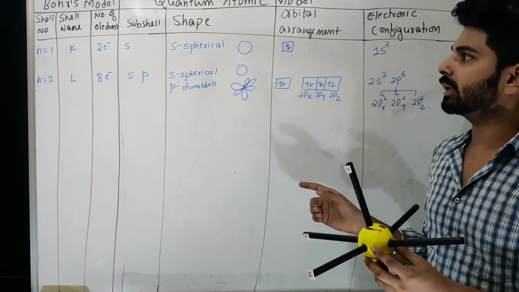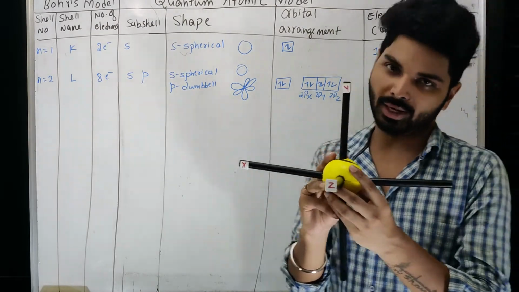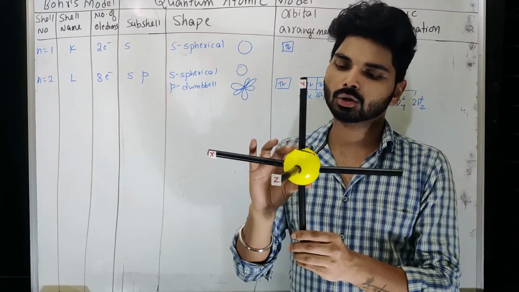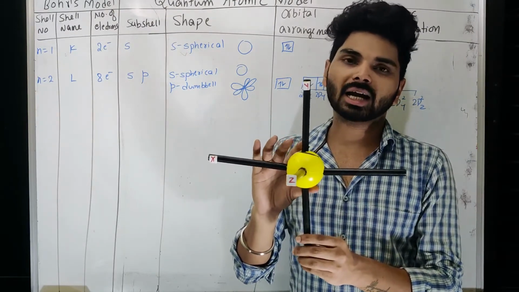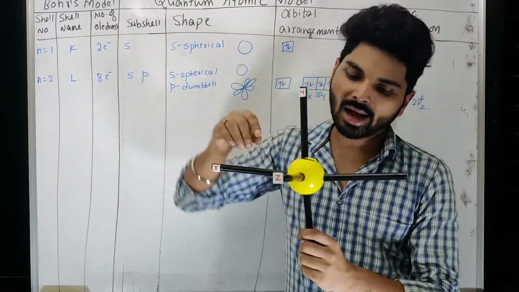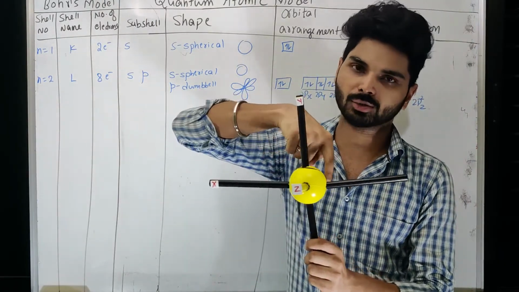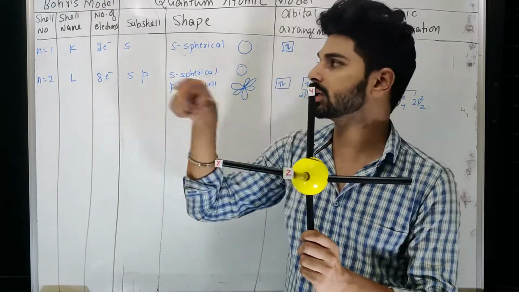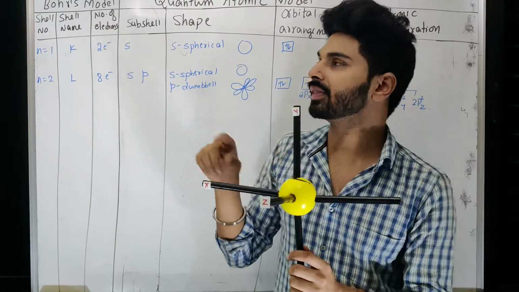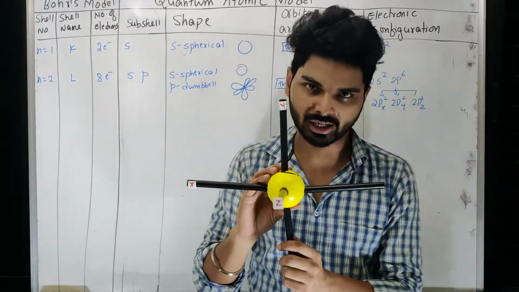Now what is an orbital? An orbital is a three-dimensional space. A sphere is a three-dimensional figure. So here we can understand that the electron is present in this particular space. This is called an orbital, and this path can be called an orbit. That is the difference. An orbit is a two-dimensional indication, and an orbital is a three-dimensional indication.